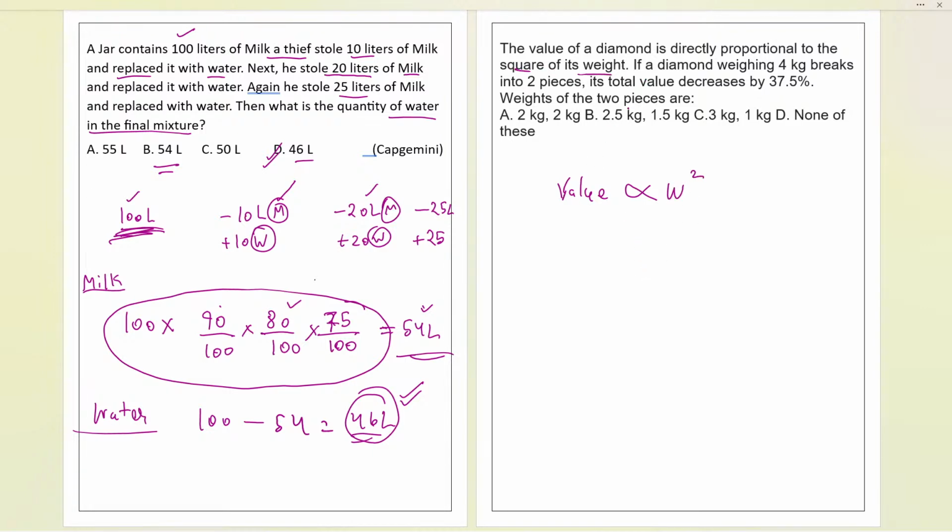Now, if a diamond weighing 4 kg breaks into two pieces, that is the question. If it breaks into two pieces, we'll see that the total value decreases by 37.5%. And now we need to find the weights of the two pieces.